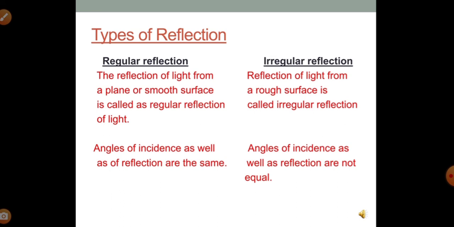Another thing is that in regular reflection, the angle of incidence is going to be the same for each and every ray, whereas in irregular reflection, the angle of incidence and angle of reflection may or may not be the same.